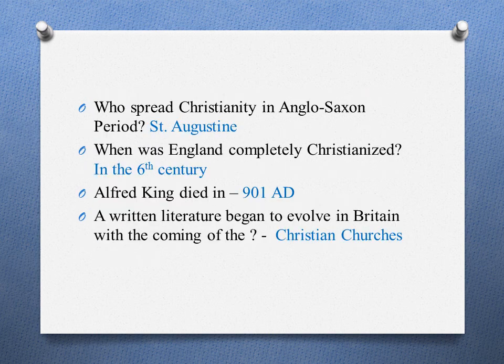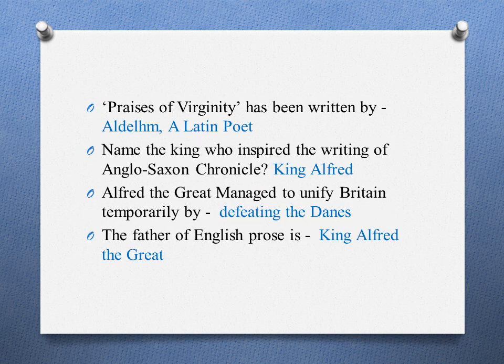Who spread Christianity in Anglo-Saxon period? St. Augustine. When was England completely Christianized? In the 6th century. King Alfred died in 901 AD. A written literature began to evolve in Britain with the coming of the Christian churches. Praises of Virginity has been written by Aldhelm, a Latin poet.